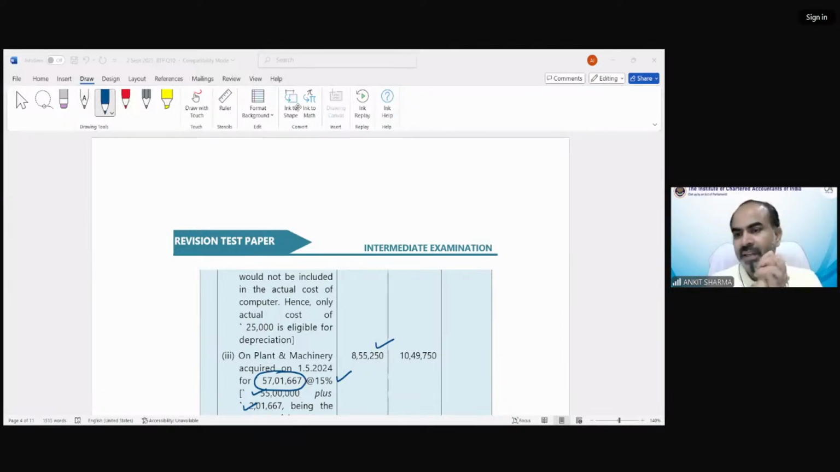Harshada is asking, sir, is computer installed in office and computer installed in manufacturing treated differently? Yes. If it is installed in a factory, then you can claim the additional depreciation. But if it is installed in an office, then you cannot claim the additional depreciation.